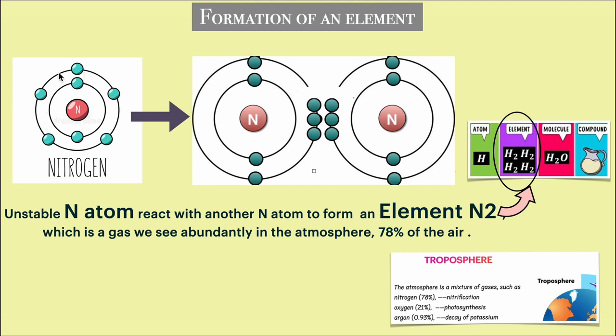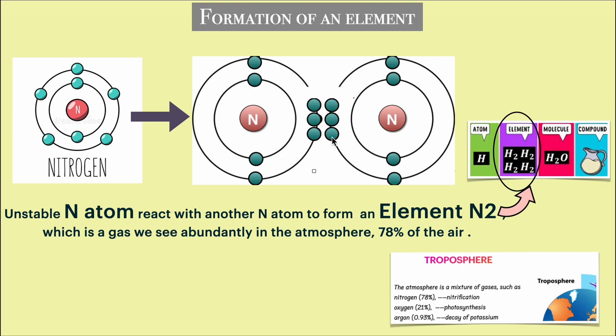Is this a stable or an unstable atom? Yes, this is an unstable atom. Since it's unstable, it's going to react with other atoms so that it can become stable. It needs 3 more electrons, because there are 5, 1, 2, 3, 4, 5, for this shell to max out and for the nitrogen atom to be stable.